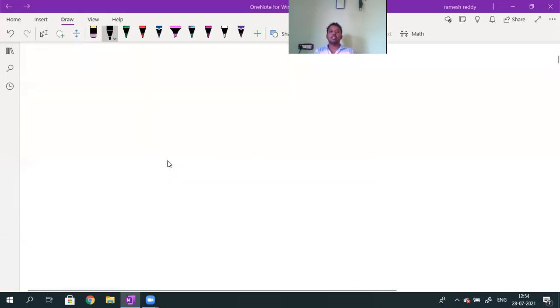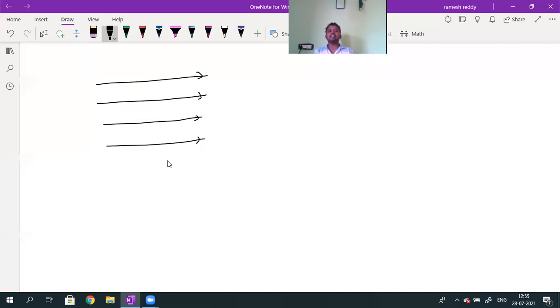Let me consider an external magnetic field, uniform or non-uniform, they have not mentioned anything. In this external magnetic field, let me consider one bar magnet, here the south pole and here the north pole. This is the direction of the magnetic moment M bar. The length is 2L, the length of the bar magnet. Now it experiences a force, force acting on each pole.